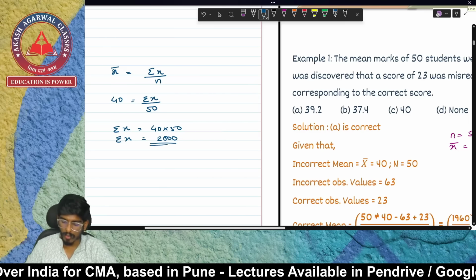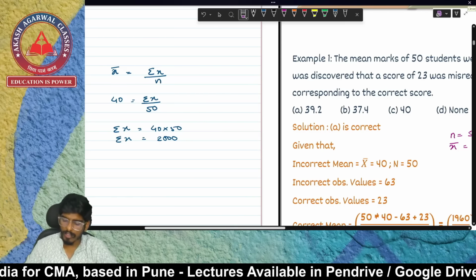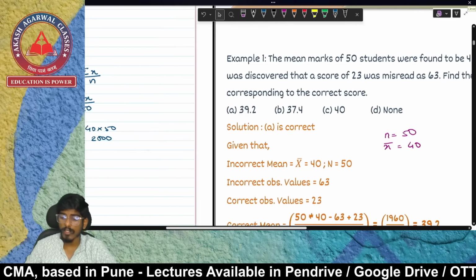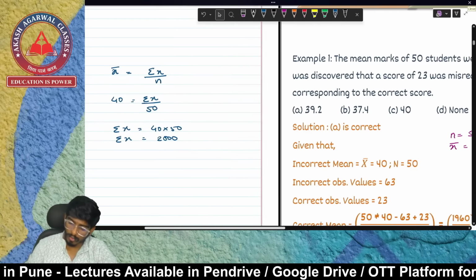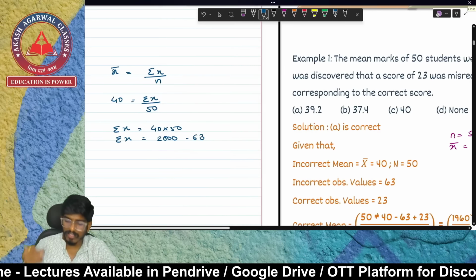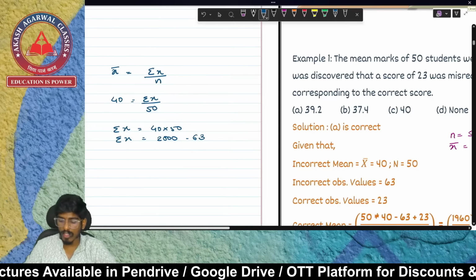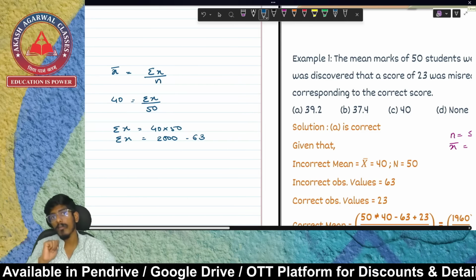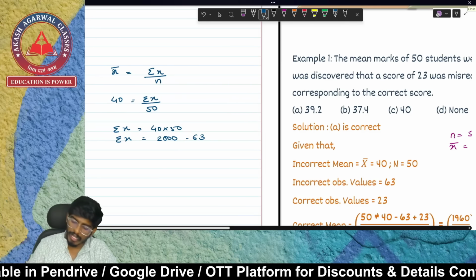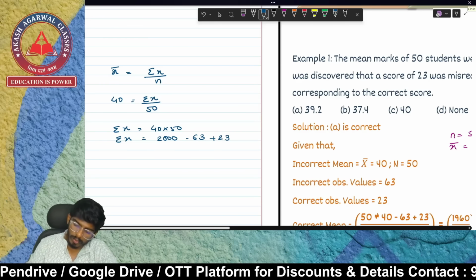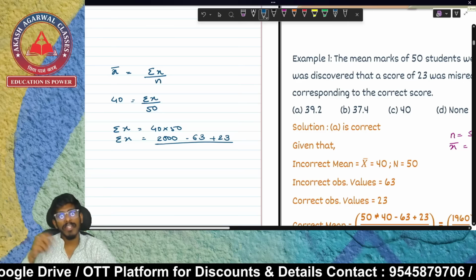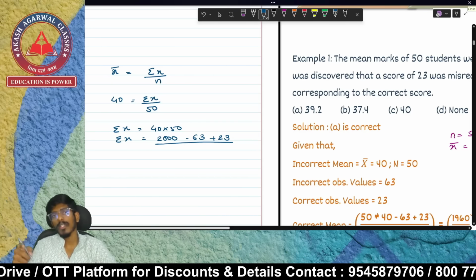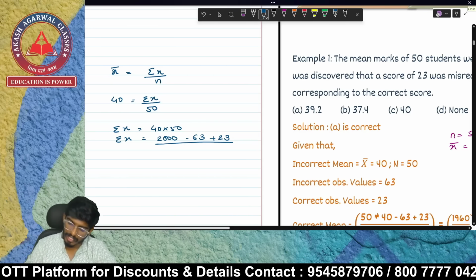I have 2000 over here, right? And now in this 2000, what is wrong? Now in this 2000, 63 is wrong. So I'll be subtracting 63 because 63 was not supposed to be added. And what was supposed to be added? 23 was supposed to be added. So the thing that should not be there, I'll minus it. And the thing that should be present, I'll add it. And then again,